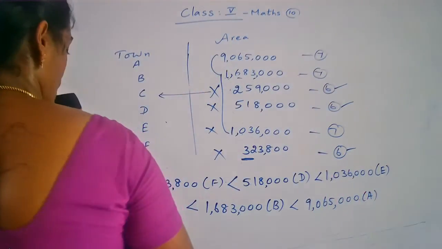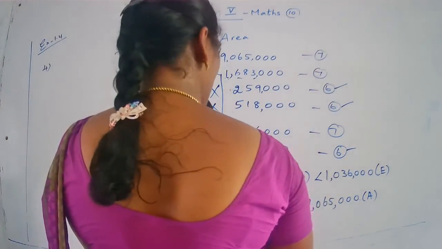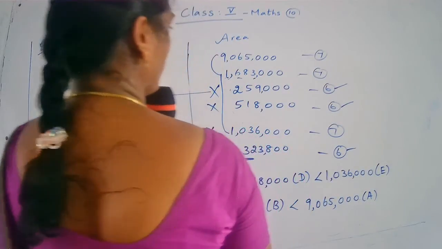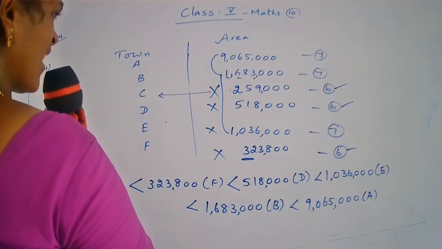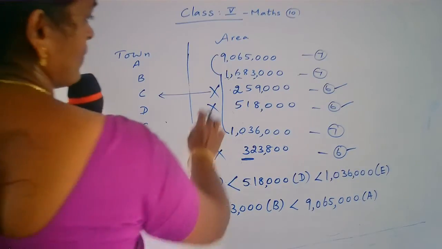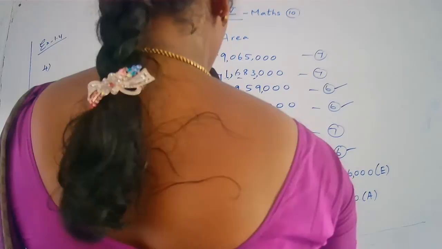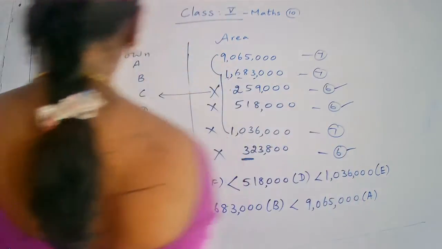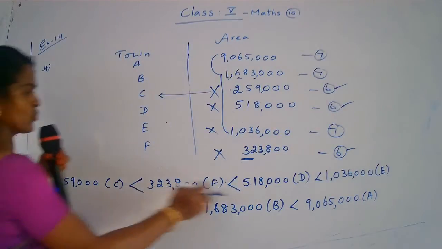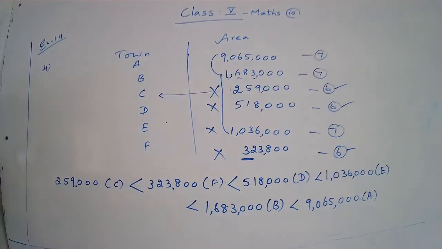Okay, children. So all the numbers have come. 1, 2, 3, 4, 5. How many numbers are there? 6 numbers. Yes, here also one number. Sorry, 1, 2, 3, 4, 5, 6 numbers. So very easy, children.